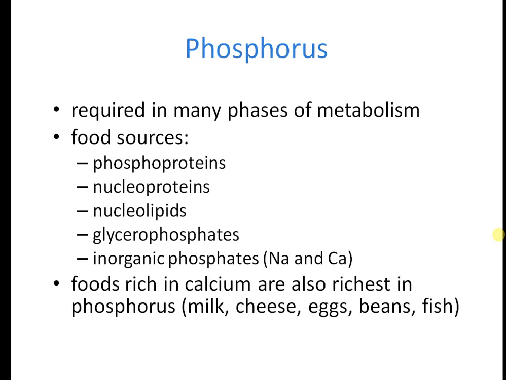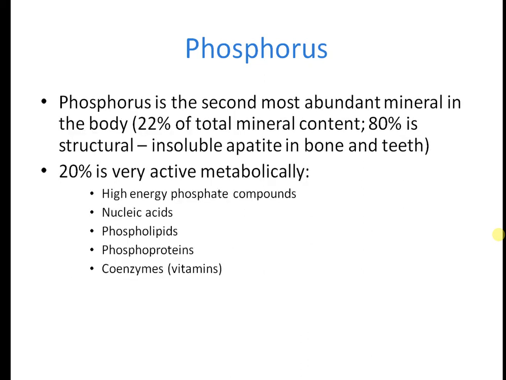Phosphorus. Today we are discussing phosphorus, also required in many phases of metabolism. What are the food sources of phosphorus? Phosphoproteins, nucleoproteins, nucleolipids, glycerophosphate, and inorganic phosphate like sodium and calcium. Foods rich in calcium are also rich in phosphorus, like milk, cheese, eggs, beans, and also fish.